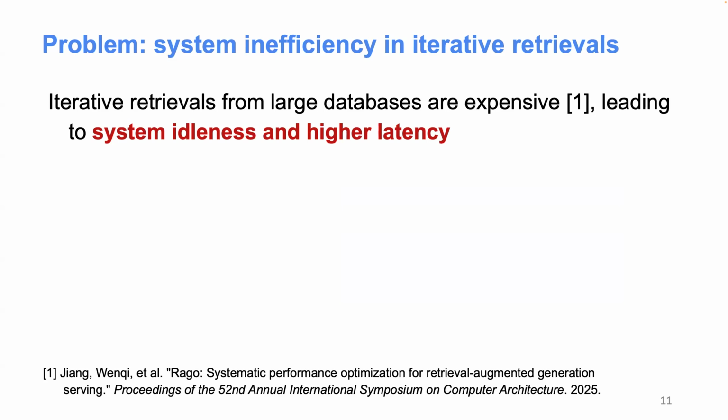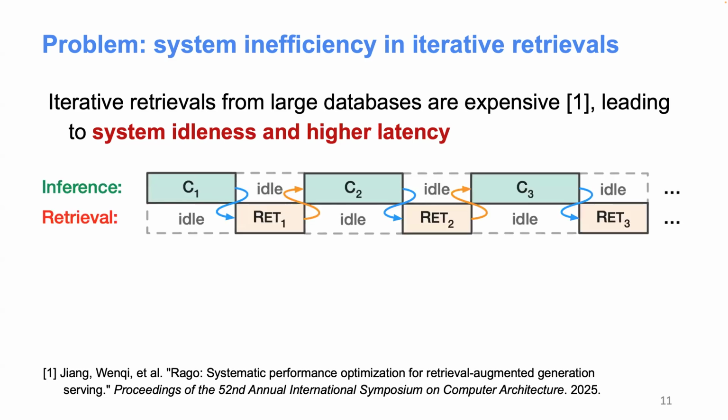On the other hand, from the system perspective, we find that retrieval can actually be very expensive. According to this latest paper we published at ISCA, which is a top computer architecture venue, we found that very large scale retrieval, such as Google or Bing scale, can be even more expensive than the generation itself. So that leads to a lot of performance overhead. And even worse, we have all these retrievals multiple times along the generation process.